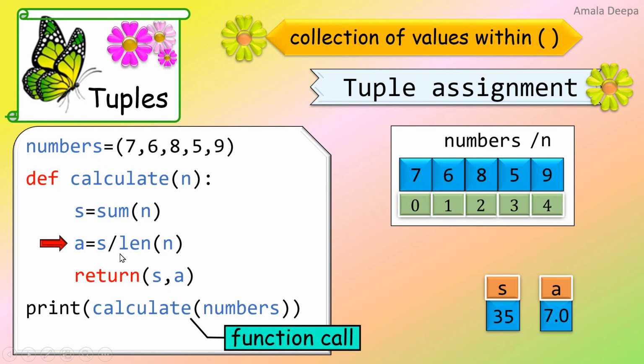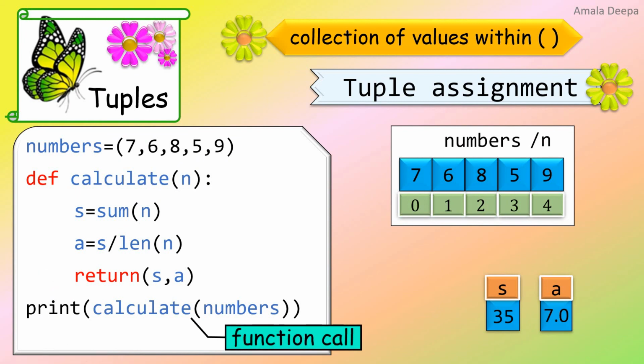The / denotes float division, so that the result is also float, 7.0. And the next statement, return s comma a. So this return statement will exit the function and return to the function call with the values of the variables s and a.